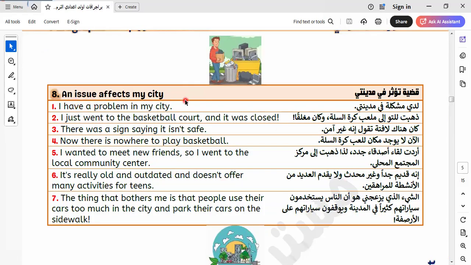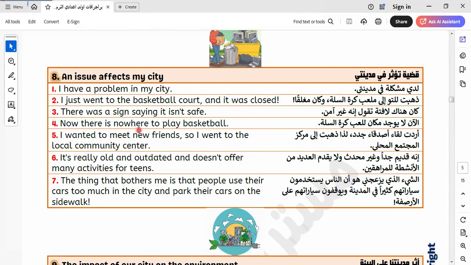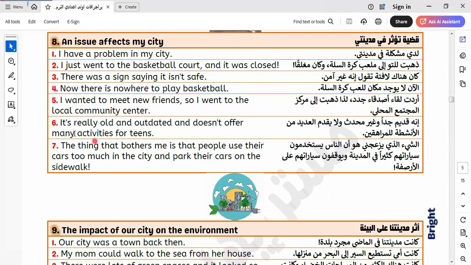An issue that affects my city. I have a problem in my city. I just went to the basketball court and it was closed. There was a sign saying it isn't safe. Now there is nowhere to play basketball. I wanted to meet new friends, so I went to the local community center.